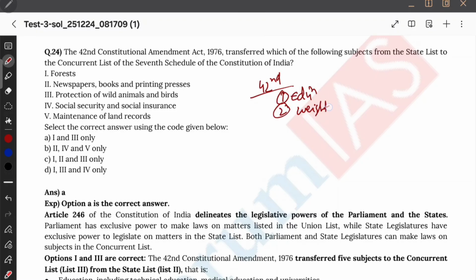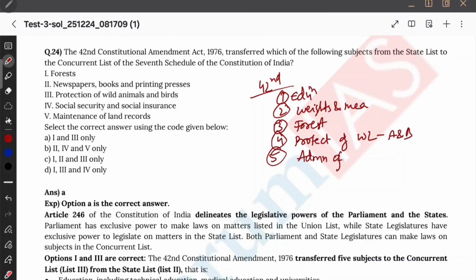Weights and measures. And there I have seen that the kids must also know about forest and the protection of wildlife, animals and birds. And then what did I see? Administration of justice, children should have information about that too. Okay, administration of justice. So these are the 5 things under the 42nd Constitutional Amendment Act of 1976.